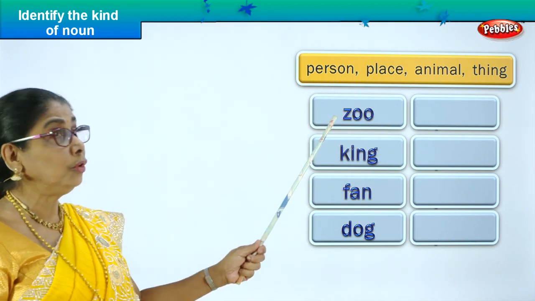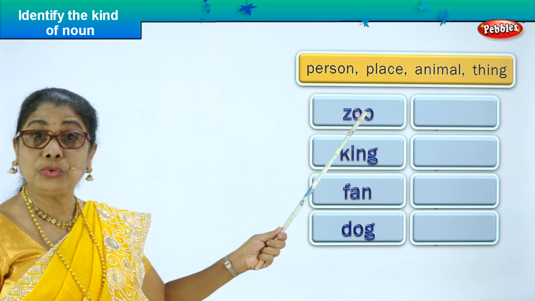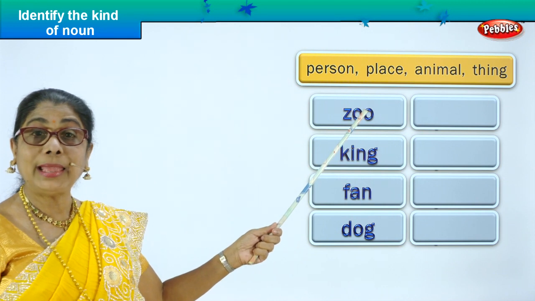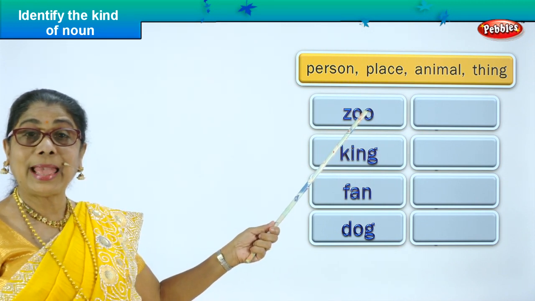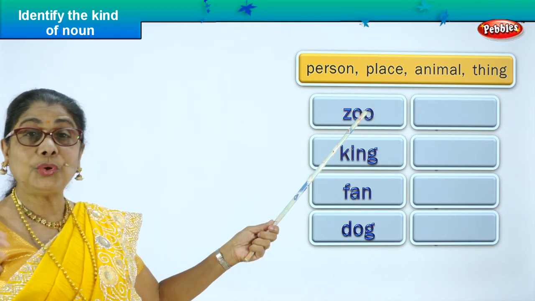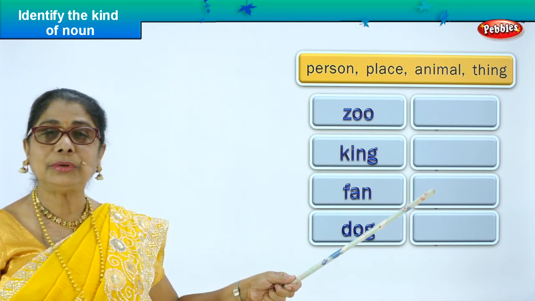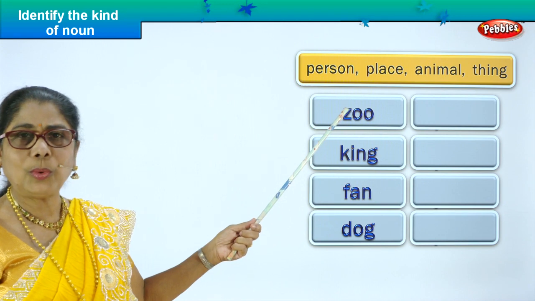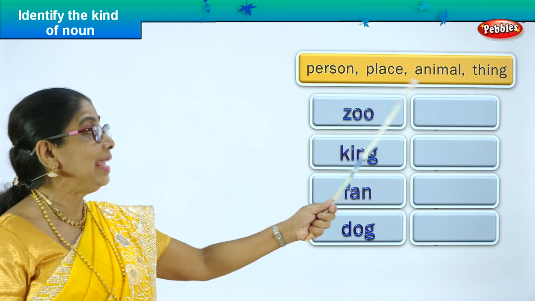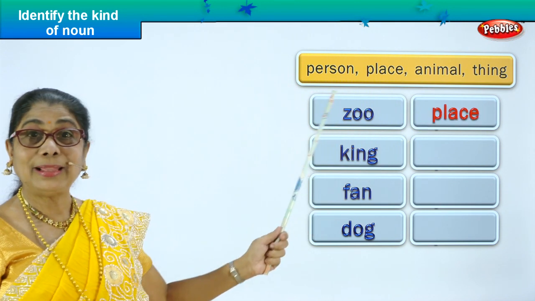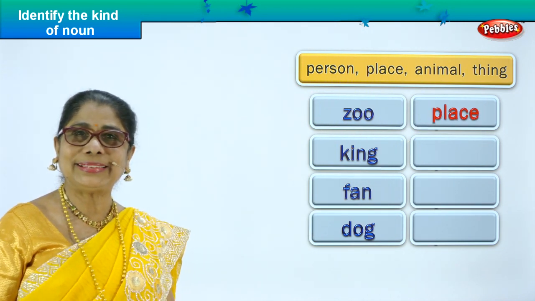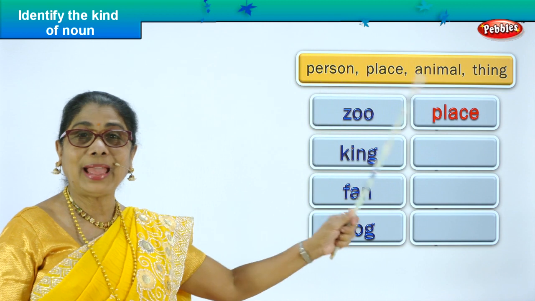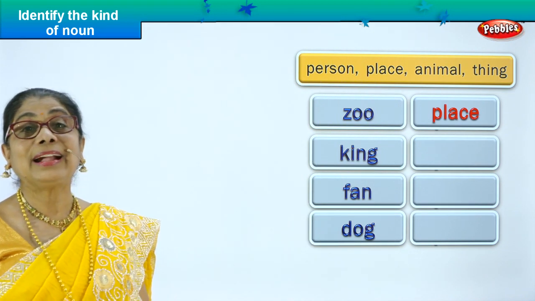Let's take the first noun, zoo. What is a zoo? Zoo is a place where you go and see wild animals and birds. You go for a picnic, look at all the beautiful animals, pretty birds and so on. So what is zoo? It's a noun. What kind? According to this, place. So we put it here. Zoo is a beautiful place full of lovely animals. Zoo is a noun and the kind of noun you identified is place.